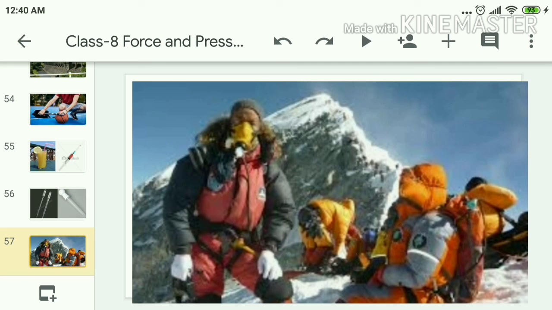Inside the body has high pressure, outside the body low pressure, so from high pressure, whatever liquids are present in our body try to come out. That means we may observe a bleeding nose. To avoid that situation, these mountaineers wear a different suit.